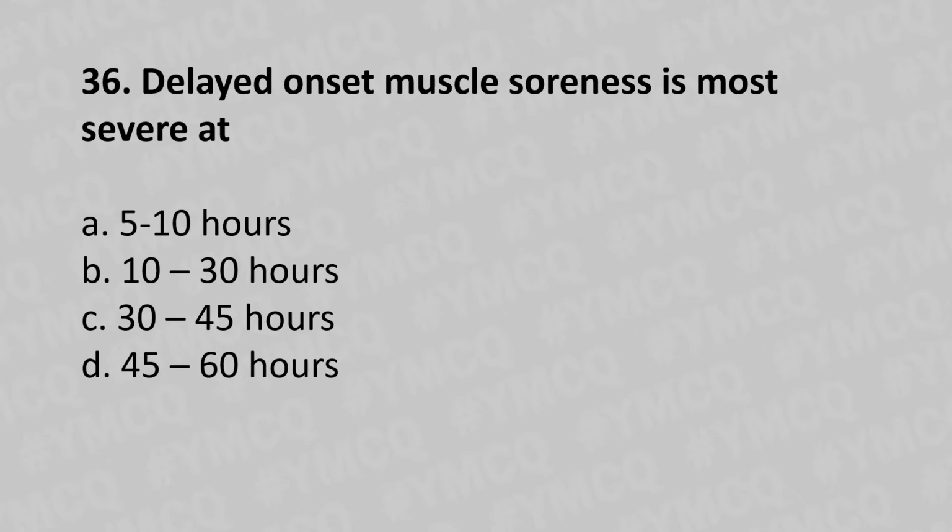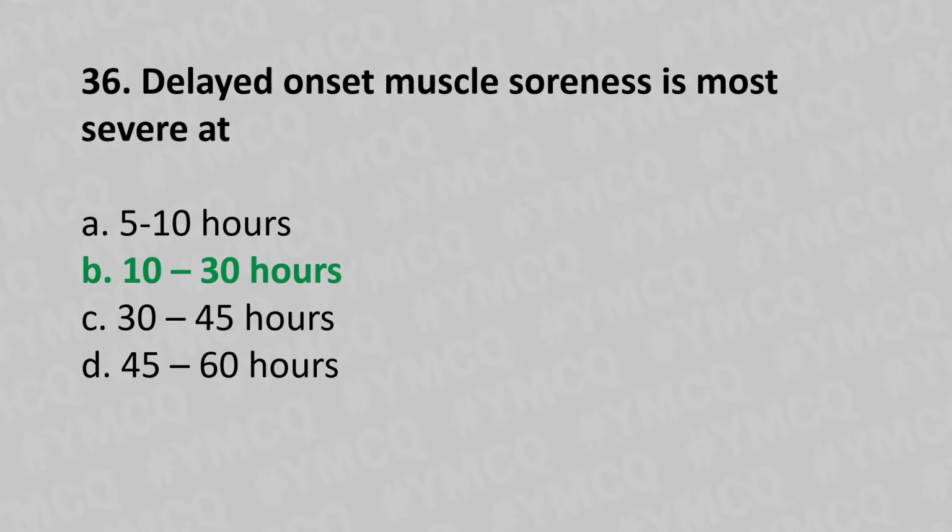Moving to our 36th question. Delayed onset of muscle soreness is most severe at option A, 5 to 10 hours. Option B, 10 to 30 hours. Option C, 30 to 45 hours. Option D, 45 to 60 hours. And the answer is option B, 10 to 30 hours.